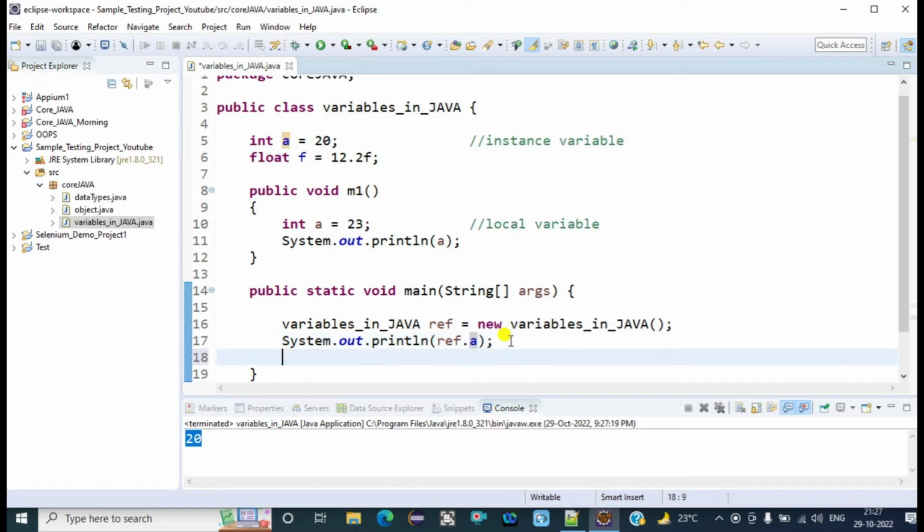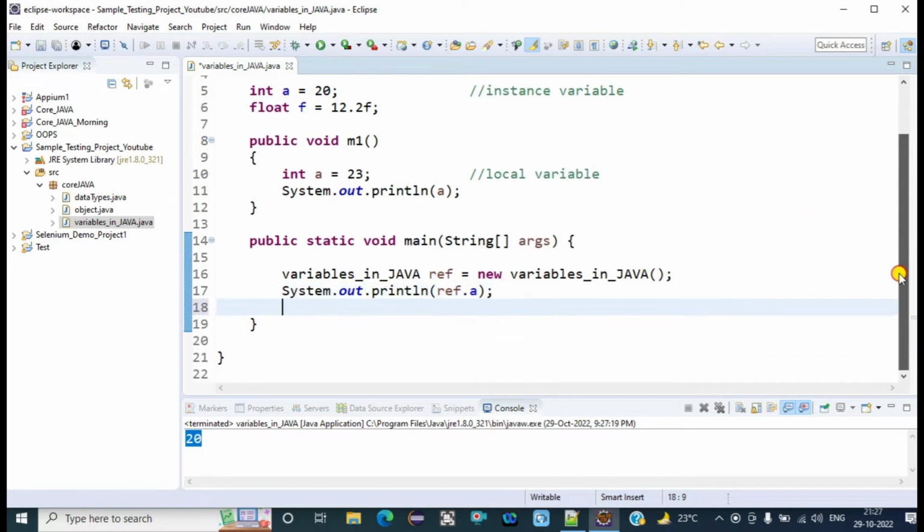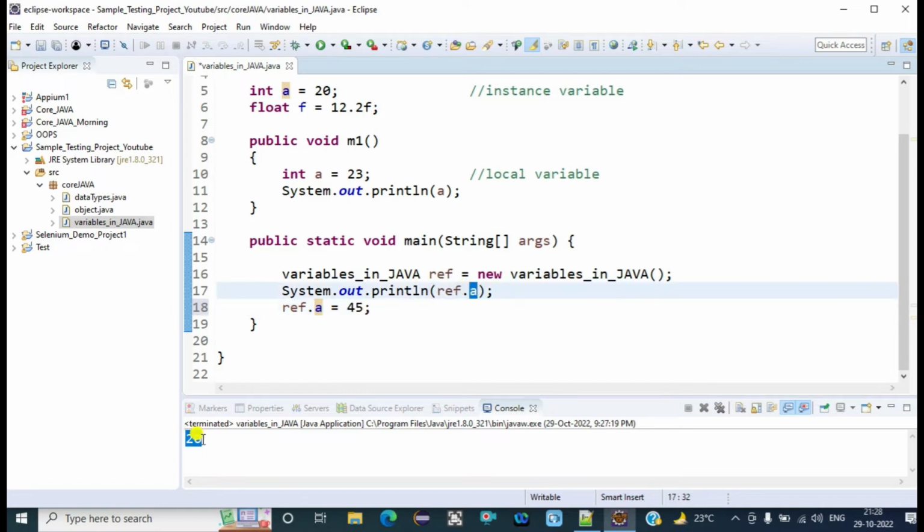Now we are going to update the value of a using the object. So using the ref object, we are calling this a variable, and now we are changing the value of a to 45. We just updated the value of a to 45. The previous value of a was 20, which we just displayed on the console. So after the execution of this statement, we are updating the value of a as 45.